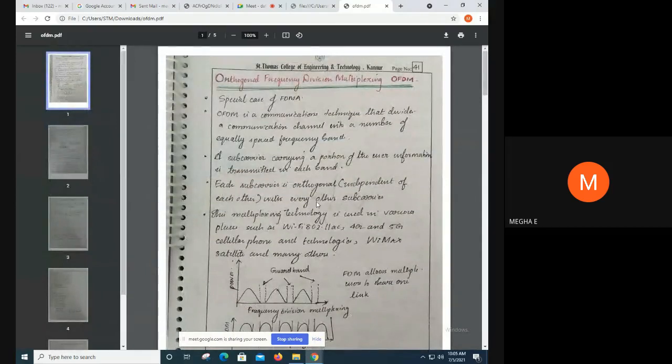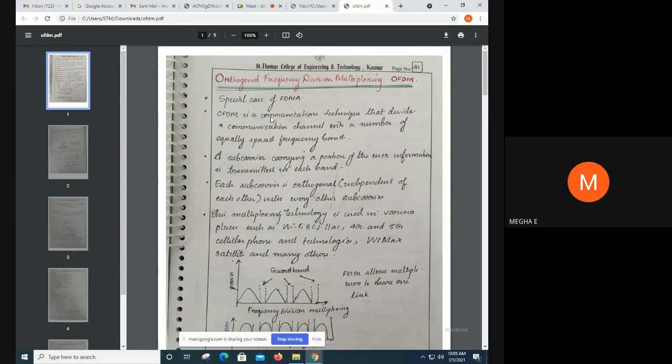So basically, this is orthogonal frequency division multiplexing, OFDM. It is a special case of FDMA.